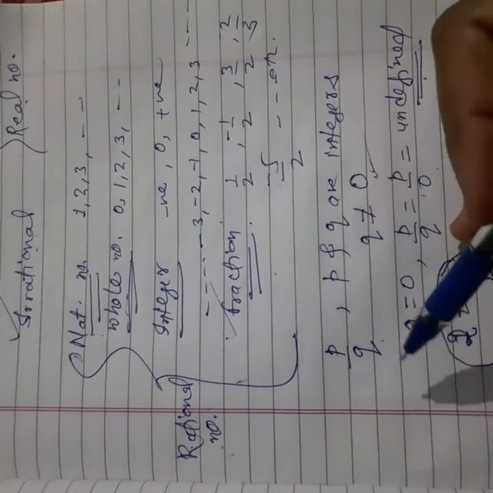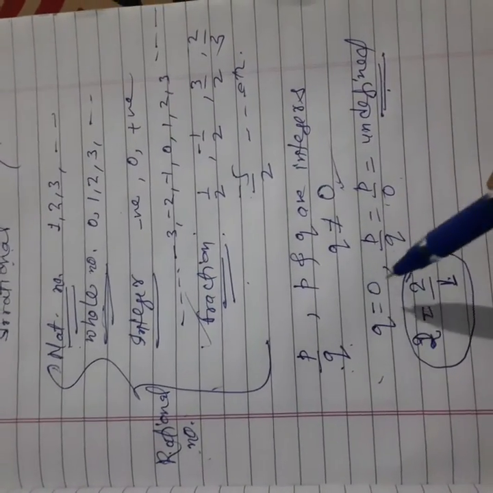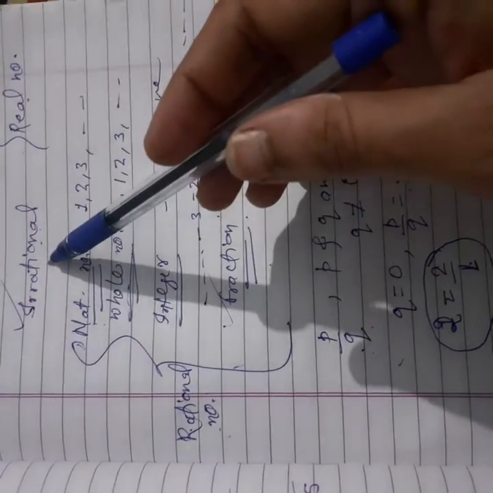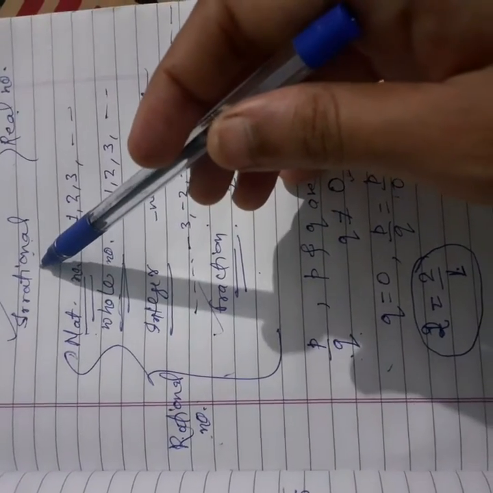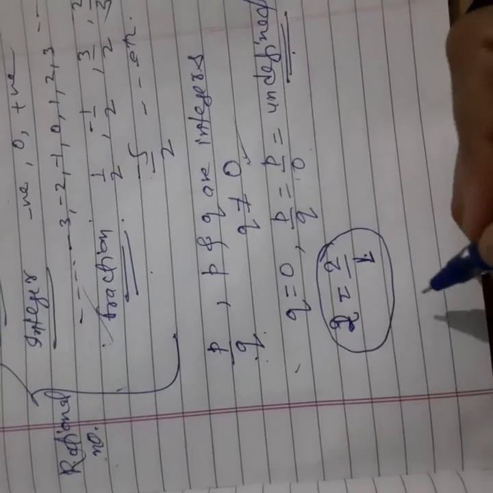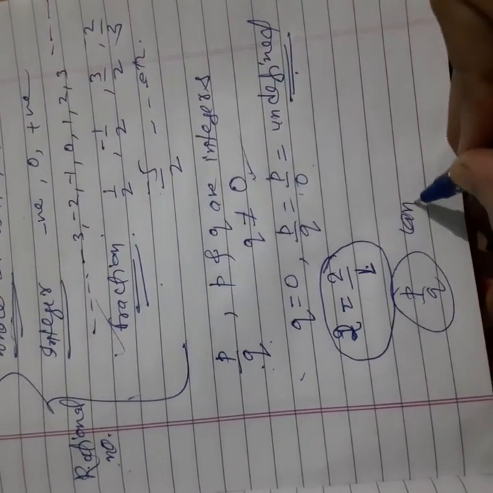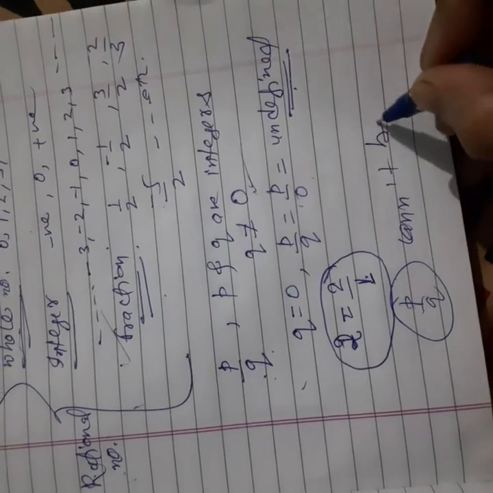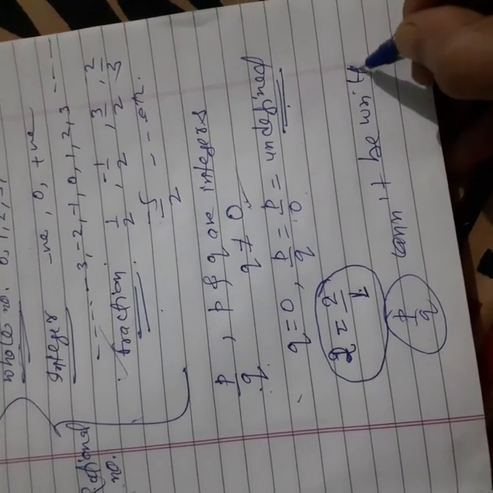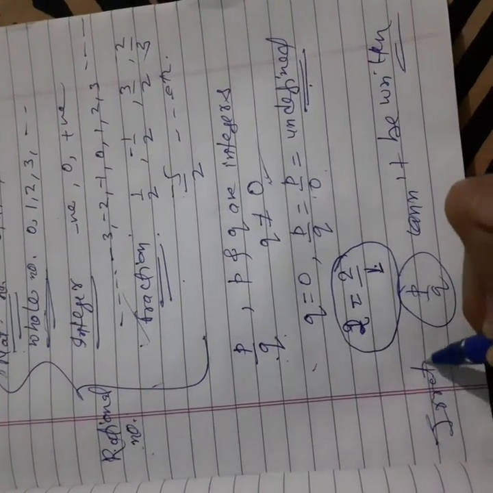There are numbers which cannot be written in p by q form. We call that type of number an irrational number. So how can you define an irrational number? Irrational numbers are the numbers which cannot be written in p by q form. These are the irrational numbers.